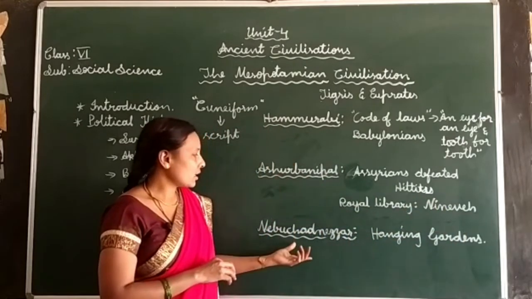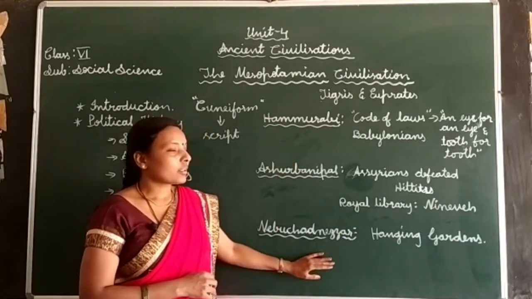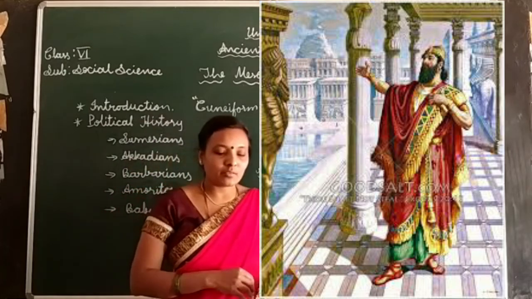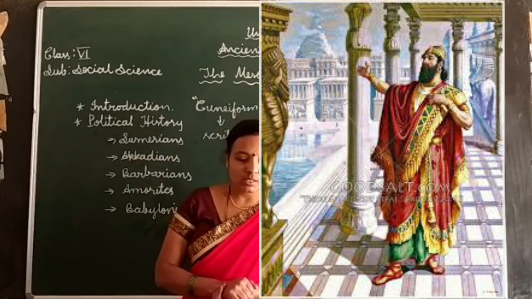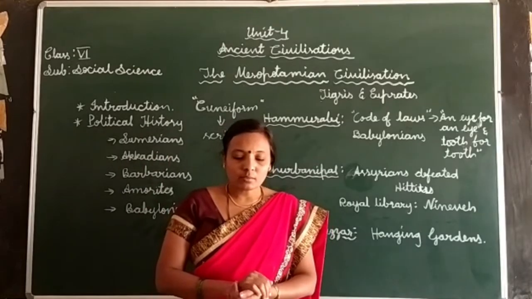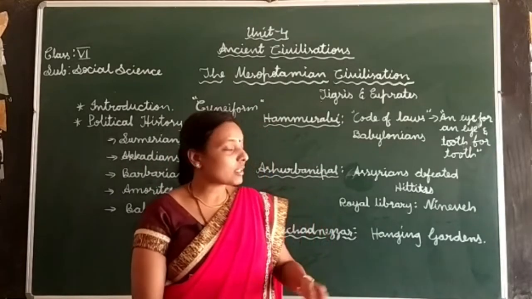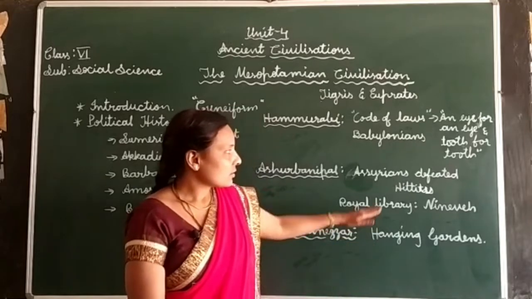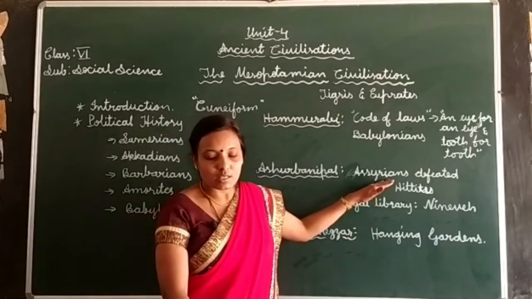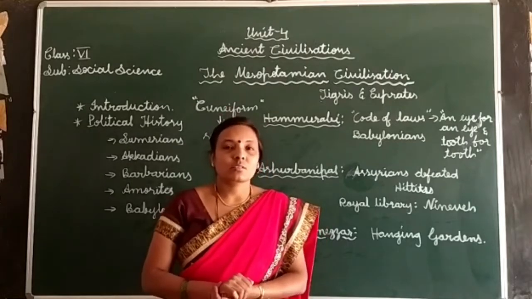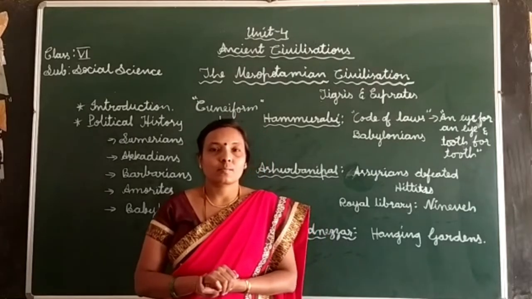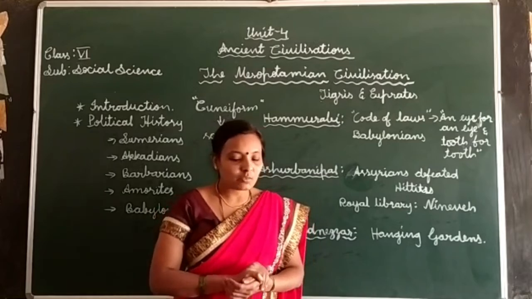Next is Nebuchadnezzar. He was one of the great kings of the Mesopotamian civilization. After the Assyrians, another tribe ruled here, the Chaldeans.